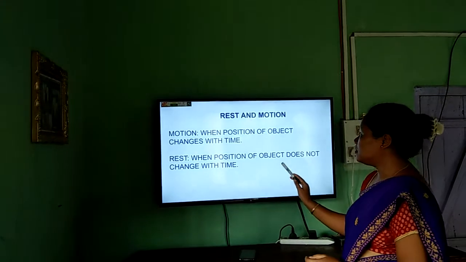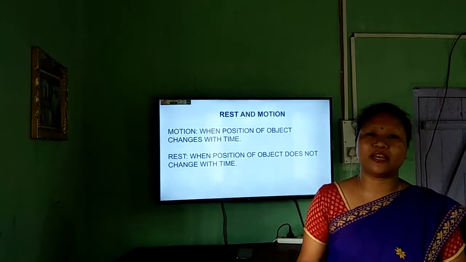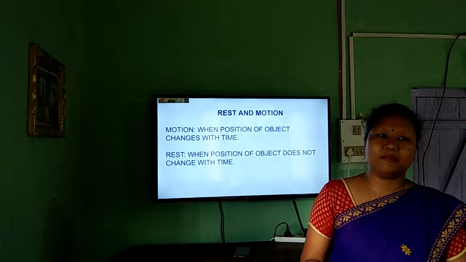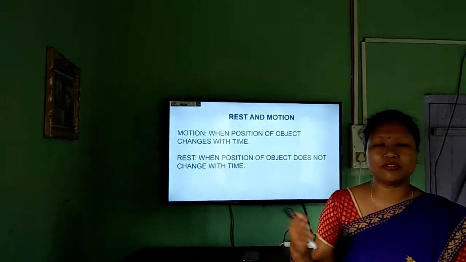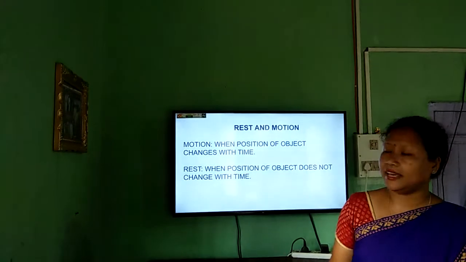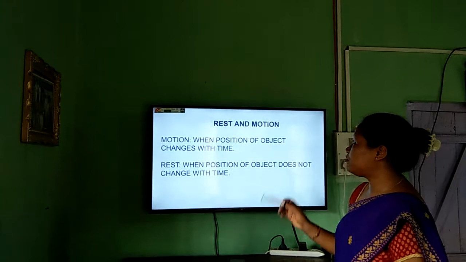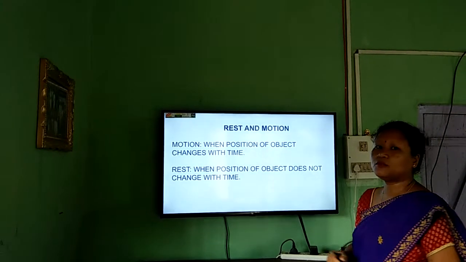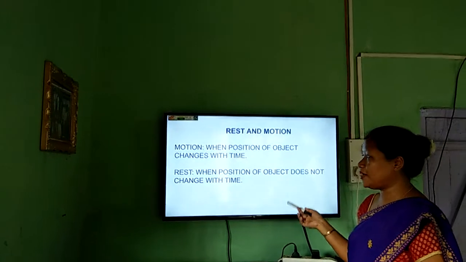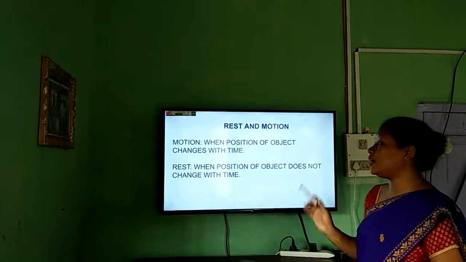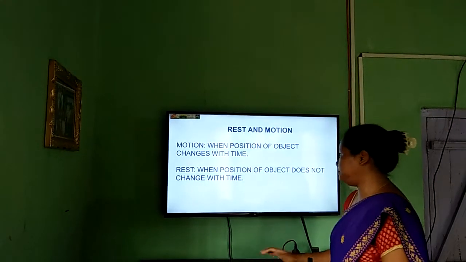And when the position of the object does not change with time, it is remaining in the same place, maybe all throughout its lifetime, or maybe for 1-2 hours, then we say that those objects are at rest. Okay, so from this rest and motion, we can understand that when the position changes with time, it is called motion, and when the position does not change, it is called rest.